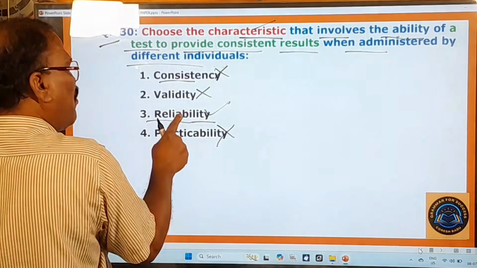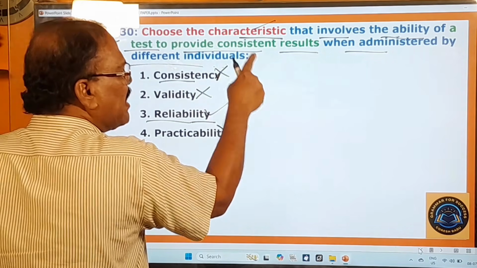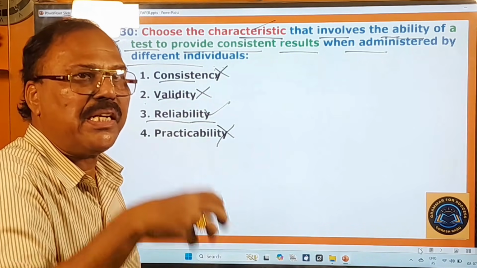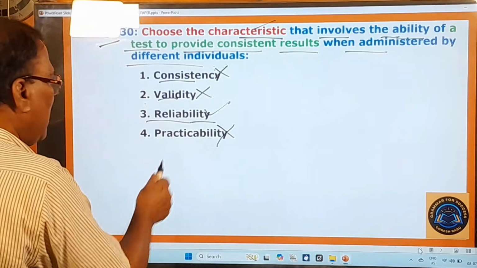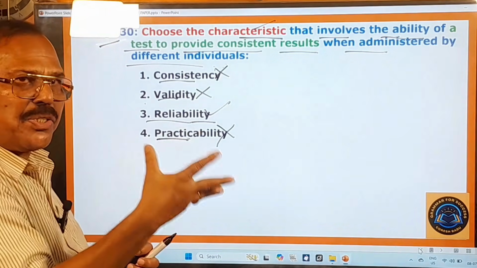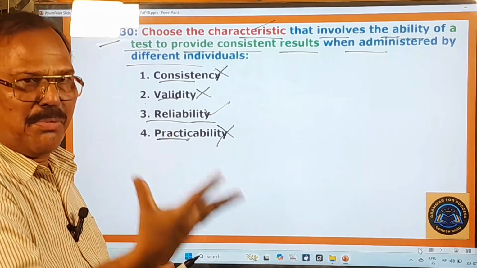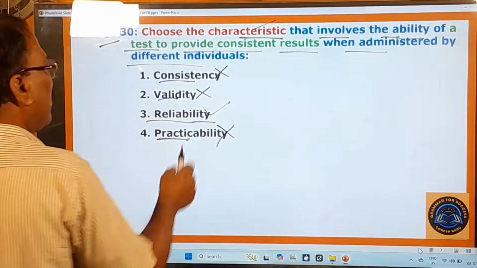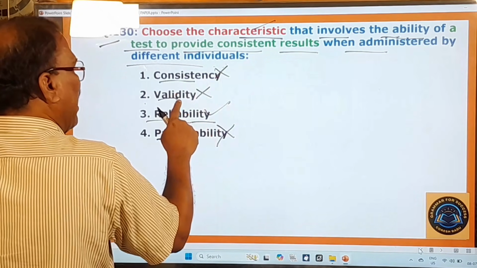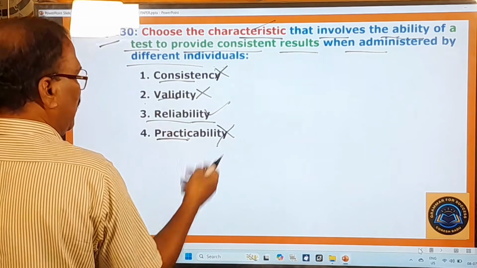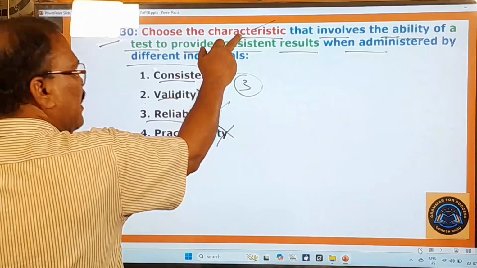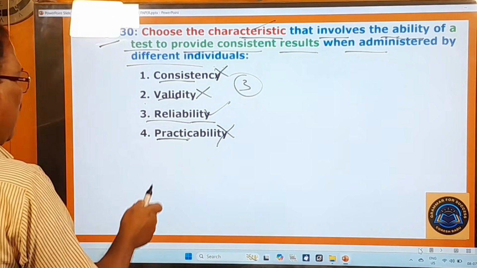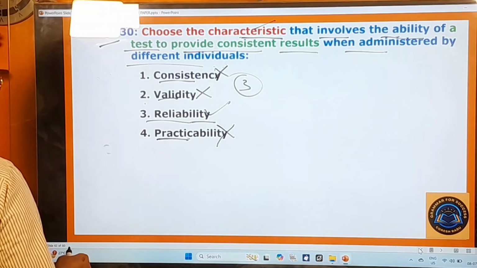So that means reliability refers to the consistency of a test's results. Okay, validity is there. It refers to whether the test is measuring what is intended to be measured. And practicability refers to whether the test is practicable in terms of cost, time, administration and all that. So therefore, consistency is a general term, it is gone, validity is not the right one, practicability is not the right one. Only reliability is the right one. That is the characteristic that tells us about the consistency of a test's results, right? And therefore, the third one is the right one. Now we move on to the next question.